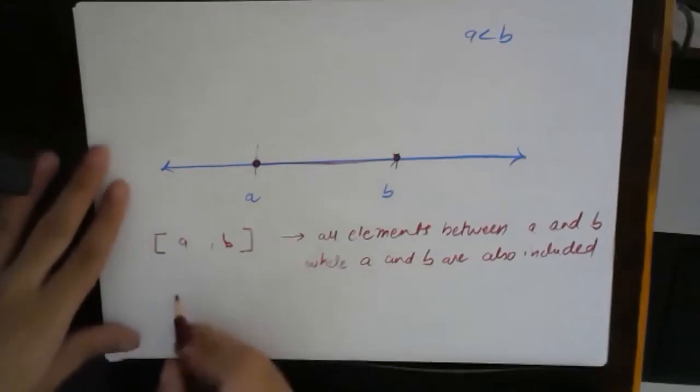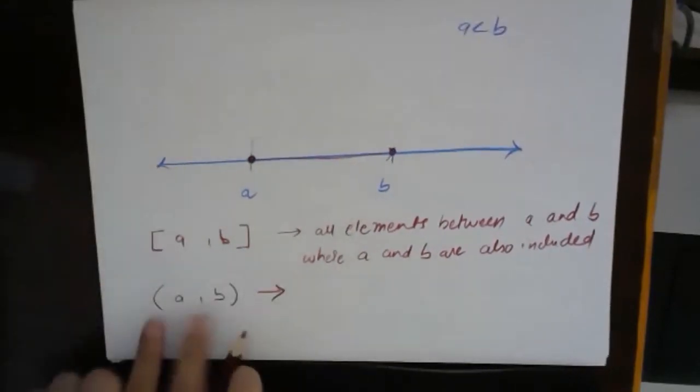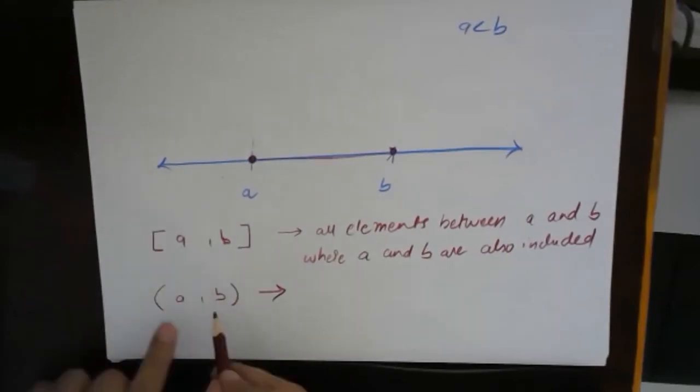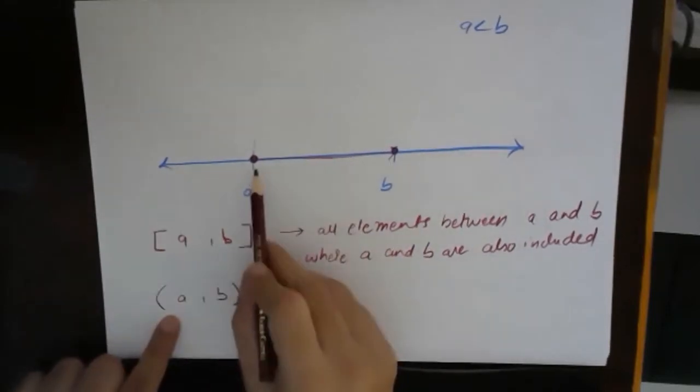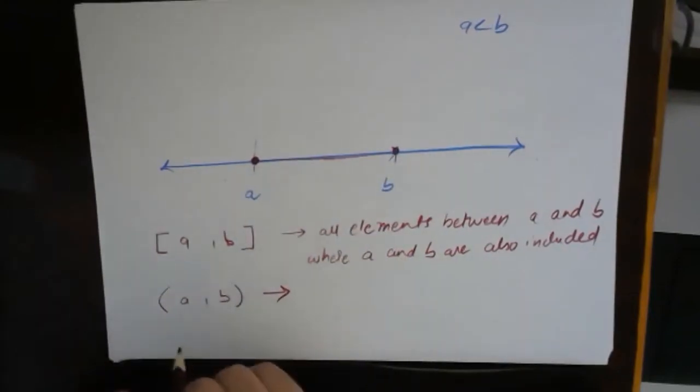This is okay. Now what does this mean? This is an open bracket. This means all the elements between A and B, but A and B are not included.